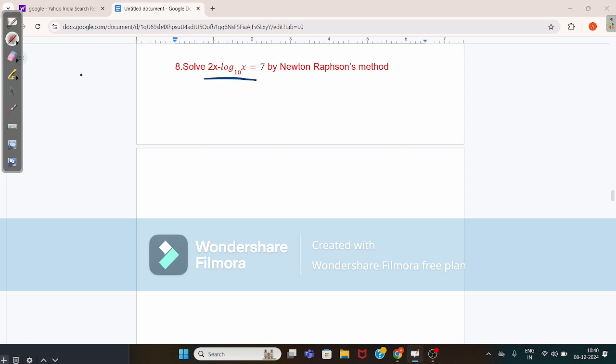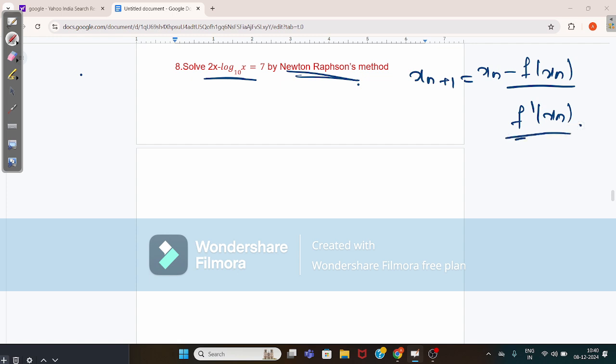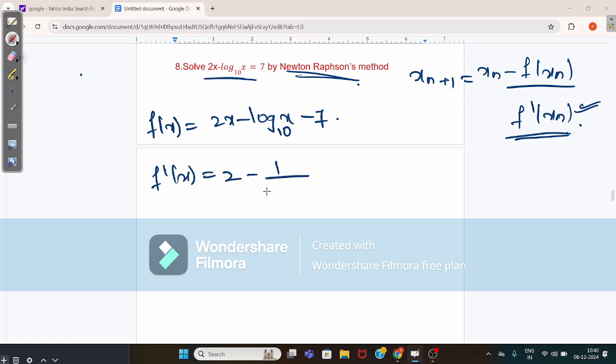Now solve 2x minus log x equals 7 by Newton-Raphson's method. For this, the formula is x n plus 1 equals x n minus f of x n by f dash of x n. This formula is used to solve this. Now here the value of f of x is 2x minus log x base 10 minus 7, so f dash of x gives 2 minus 1 by x log of 10.